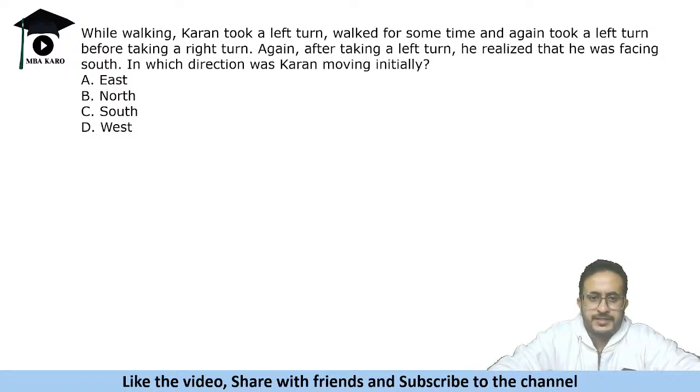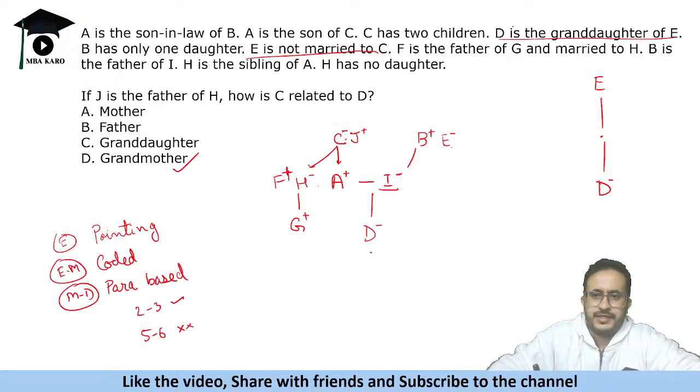D का रिलेशन कैसे निकला? So D का रिलेशन दिया है ना, D is the granddaughter of E and E is not married to C. So D कहीं तो आना चाहिए ना. So it has to come somewhere. So we cannot have E coming here. That has to come like this. And then it is also given that H has no daughter. So D is a granddaughter. So D cannot be child of here. So D has to be a child of A and I.